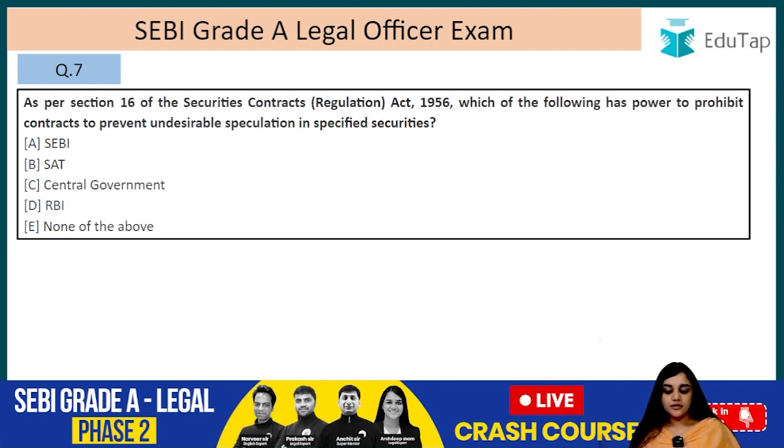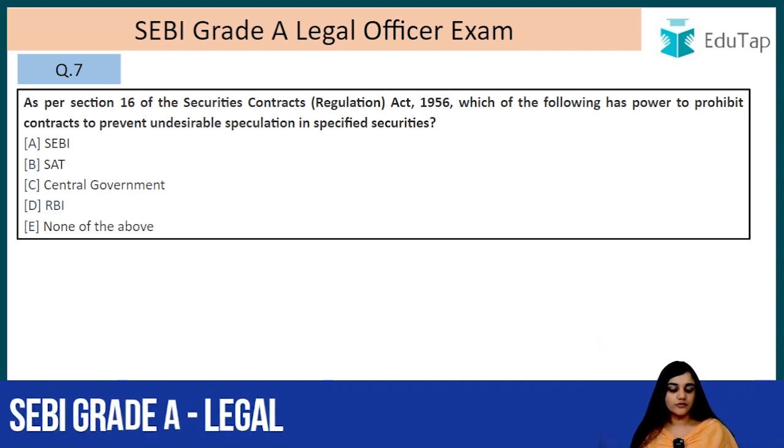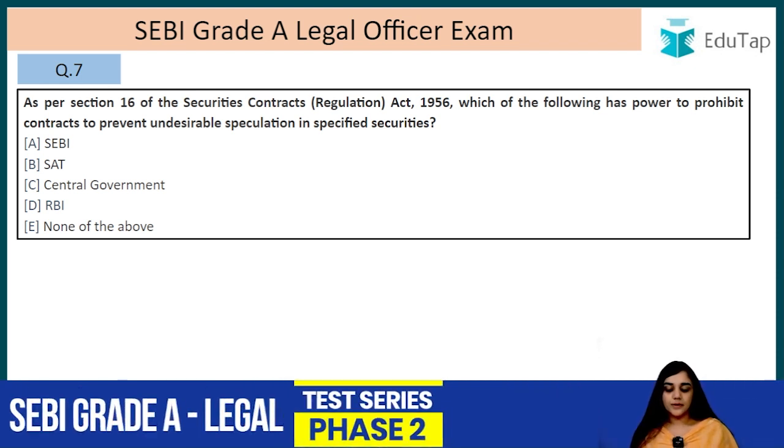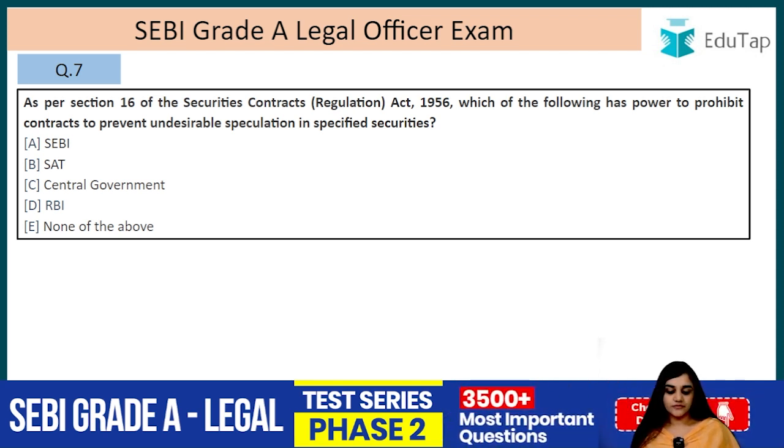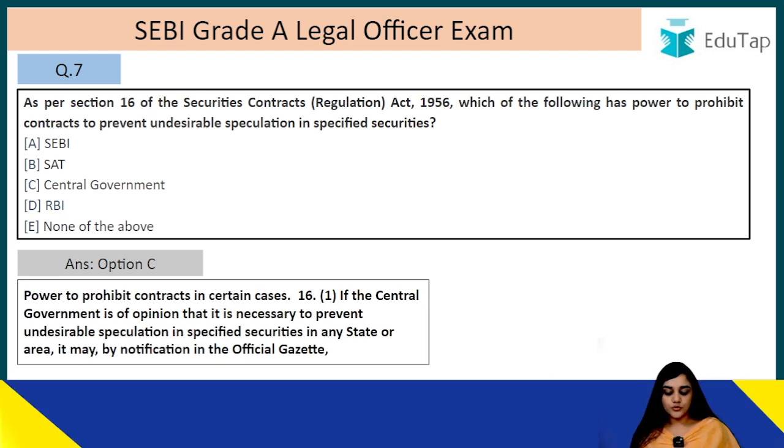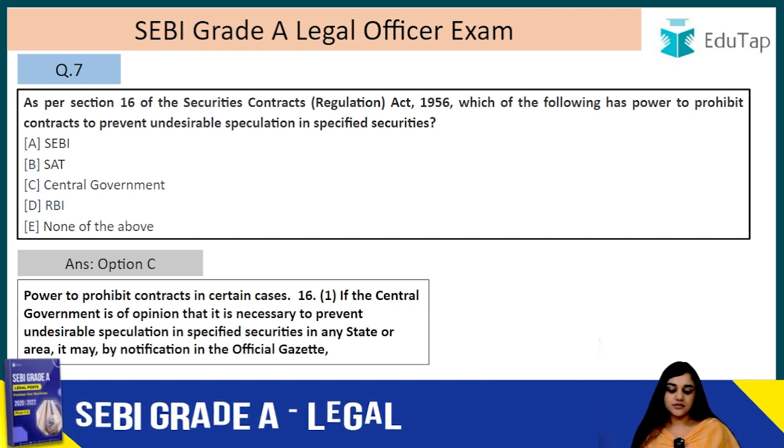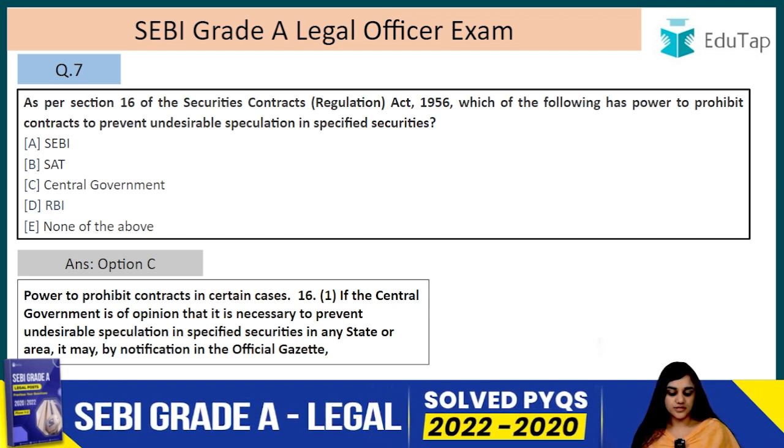Question number 7. As per Section 16 of the Securities Contract Regulation Act 1956, which of the following has the power to prohibit contracts to prevent undesirable speculations in specified securities? So the answer to this question is C, that is the central government. The power to prohibit contracts in certain cases is under Section 16.